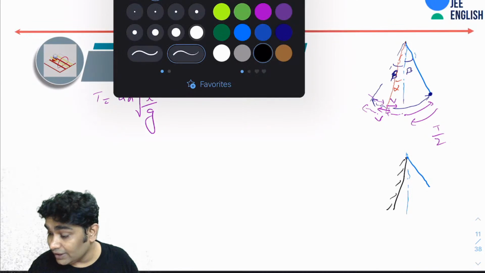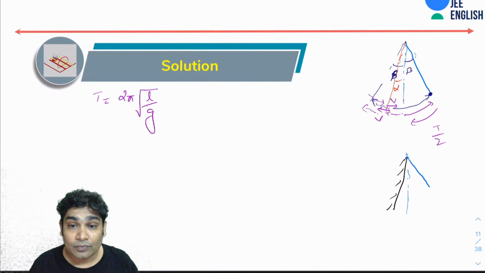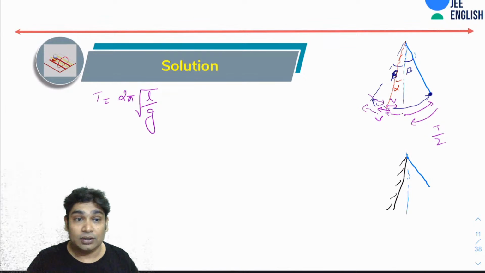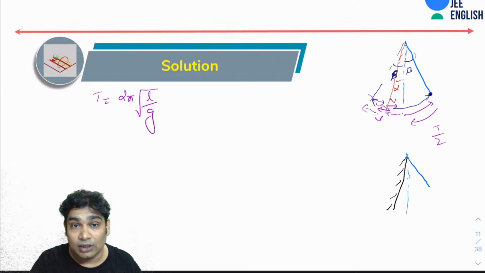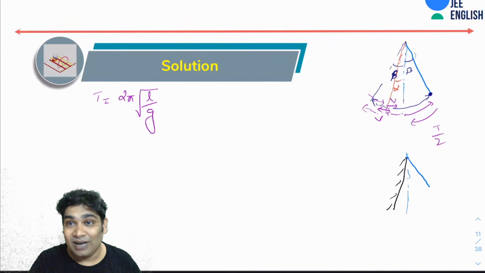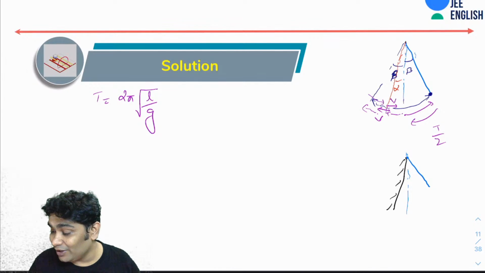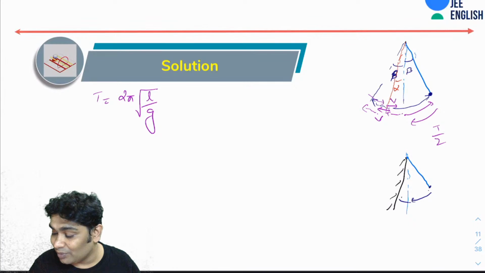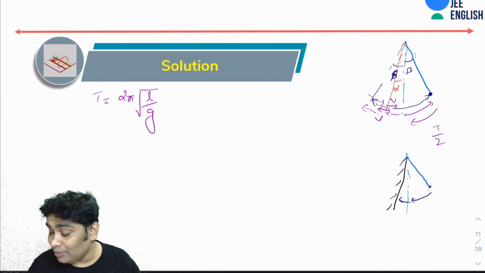Okay. So in the next situation, till 2 by 2 is fine, but how about this? How about from here to here? Now what happens is that the time from here to here would be the same. Imagine now, it takes some time t1 in going from here to here.